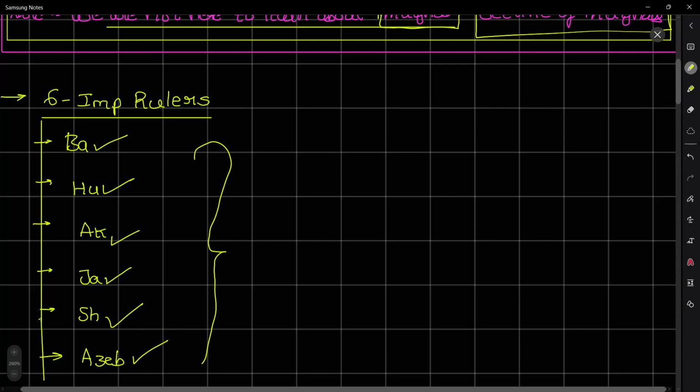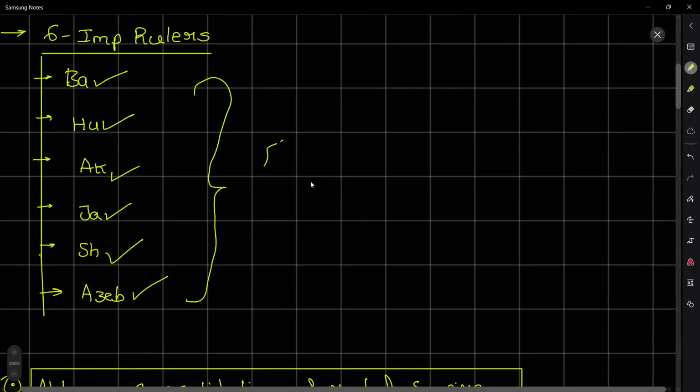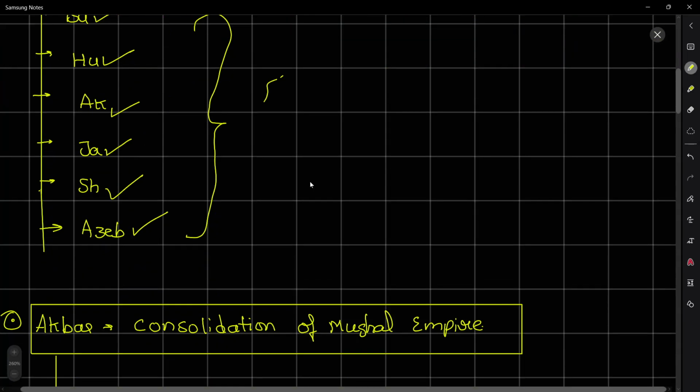These were the most powerful rulers, under whom the consolidation of the Mughal Empire took place. Post Aurangzeb, there were weak successors. If you want to know more about them, I have done a video, but not right now. Right now, we will be doing the details of the decline of the Mughals.